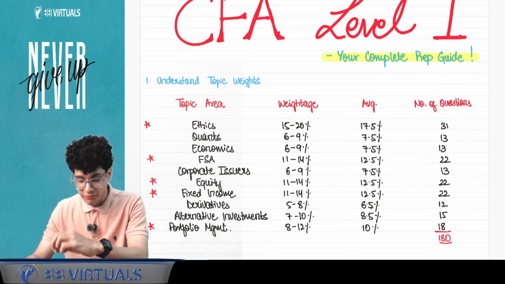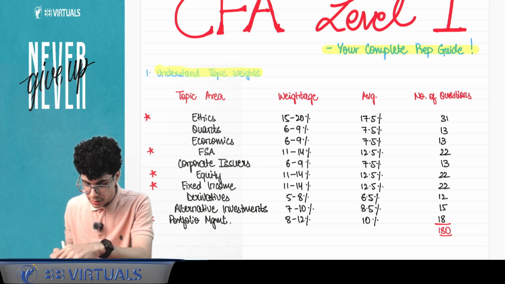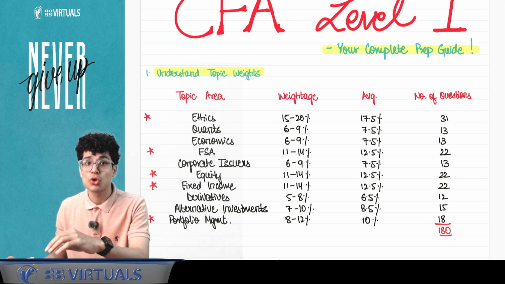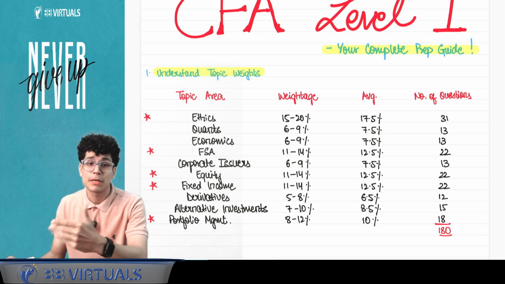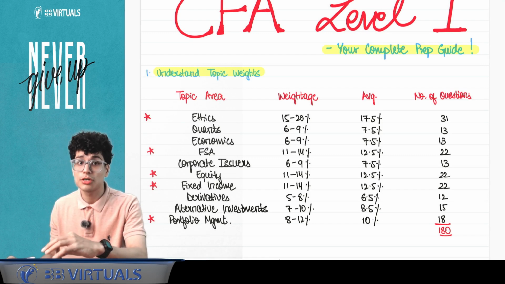ठीक है सर, very important, how can we very strategically approach the exam is first by understanding the topic areas, है ना? We have 10 topic areas ranging from ethics down to portfolio management. 10 topic areas, every topic has very different weightage, so it is very important to understand which topic holds how much value in the exam, क्योंकि these are very basic things which people do not tend to focus on and later they tend to understand that the preparation went all messed up. So this is one place where you can leverage and you can really get marks.